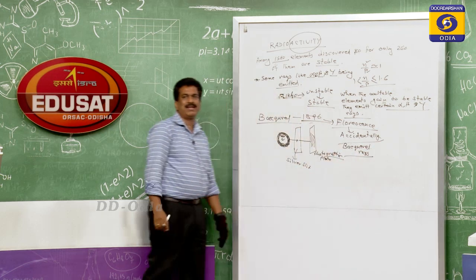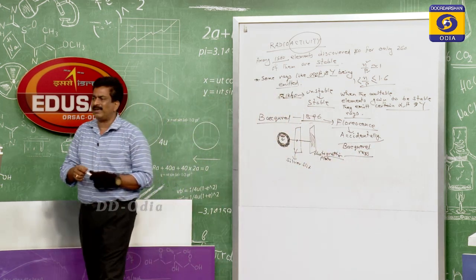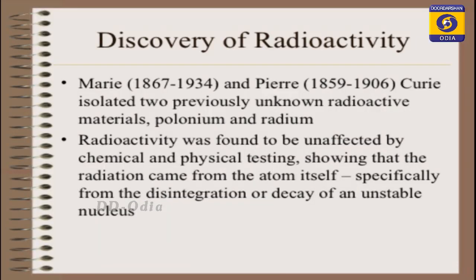And Becquerel rays are of three types: one is alpha, one is beta, and one is gamma. Not only Becquerel, but other persons like the Curie family also came to know about this. From 1897 to 1903, Marie Curie and Pierre Curie, and their family till today, have a record in the Guinness Book, because that family obtained the Nobel prizes more times than any other family.